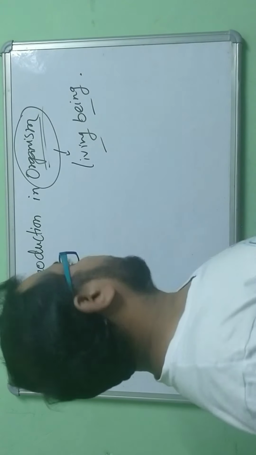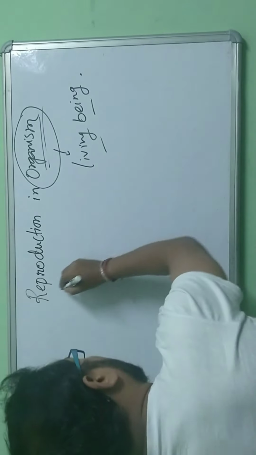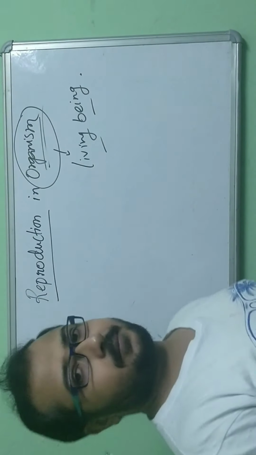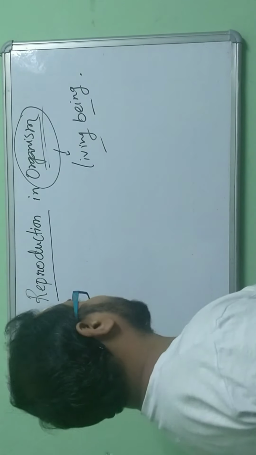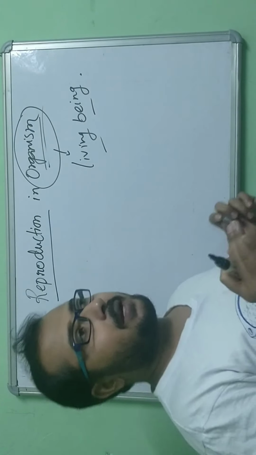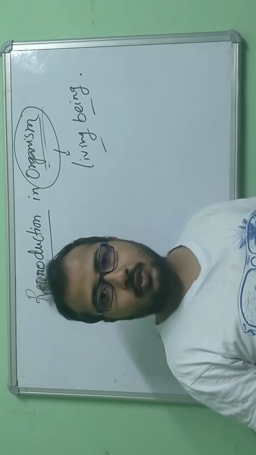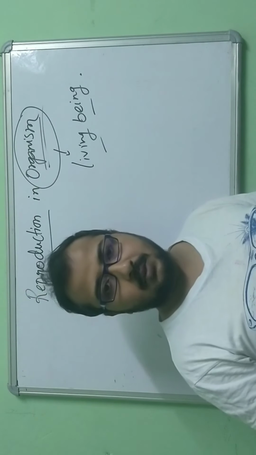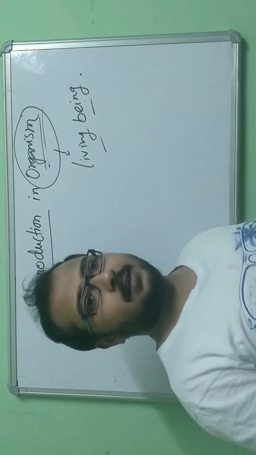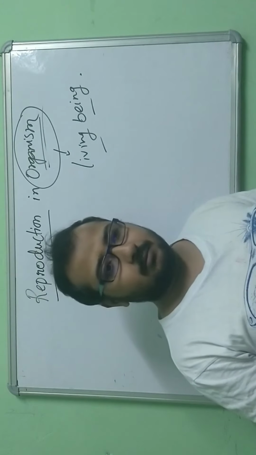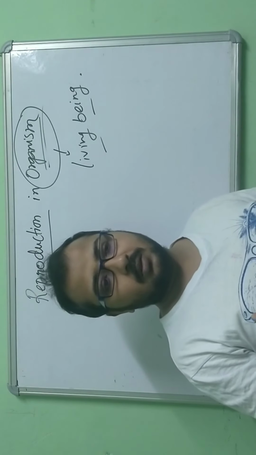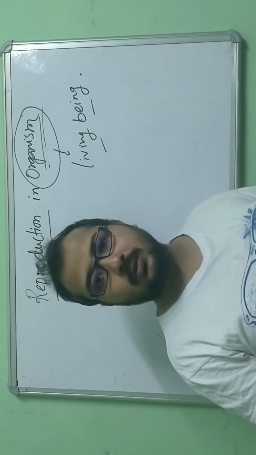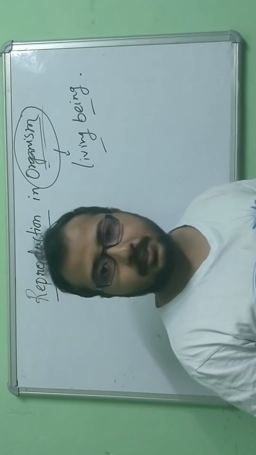Now, reproduction. What is reproduction? Reproduction is simply a mechanism, a process to generate a new generation or new offspring. Or another way I can say, it is a process that gives rise to or gives birth to the offspring or new generation.